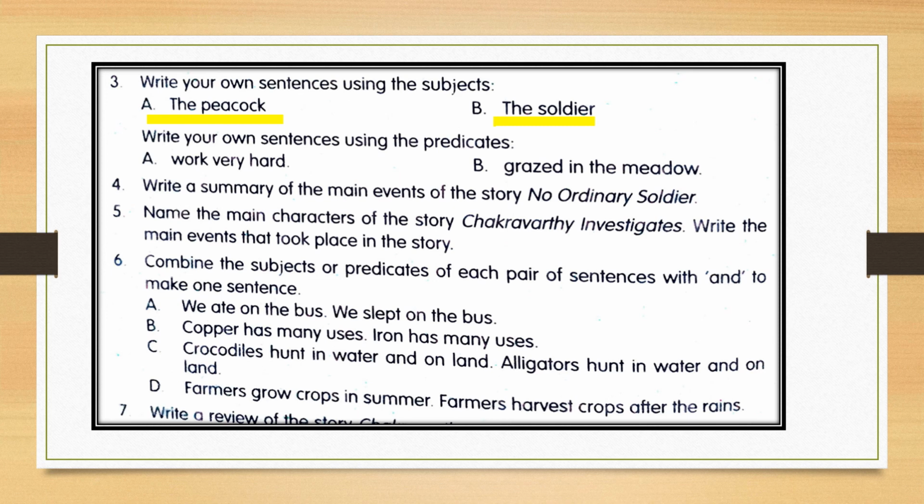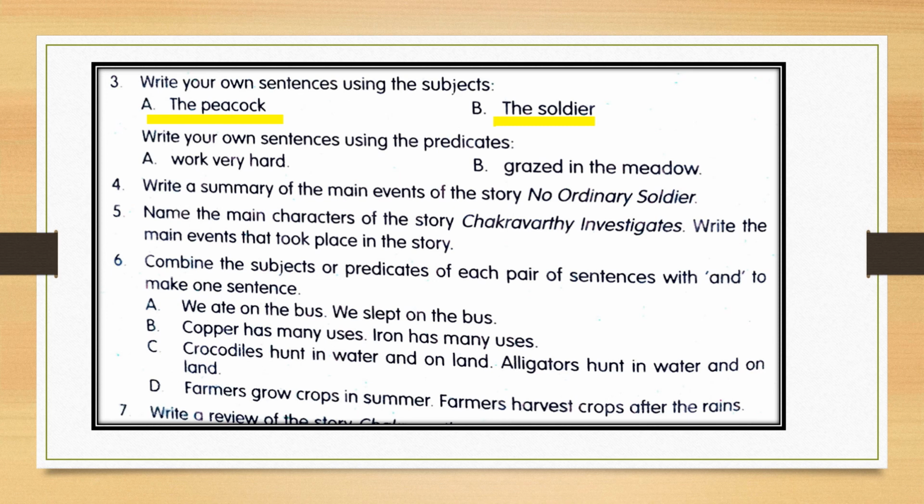Write the main events that took place in the story. Here also you have to do the same thing. You have to write the characters, like Chakravarti was there and all other characters, their names you have to write, and you have to write about the main events which took place in the story. In short, you have to write it, correct?